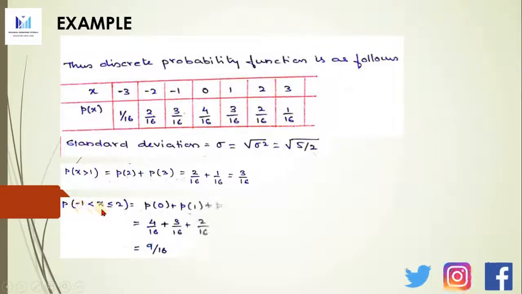And P(-1 < x ≤ 2) will be P(0) + P(1) + P(2), because it is less than or equal to 2 here, so P(2) has to be considered. Since it is strictly greater than -1, we don't consider -1, we consider from 0. So P(0) + P(1) + P(2), that is 4/16 + 3/16 + 2/16, which comes to 9/16.